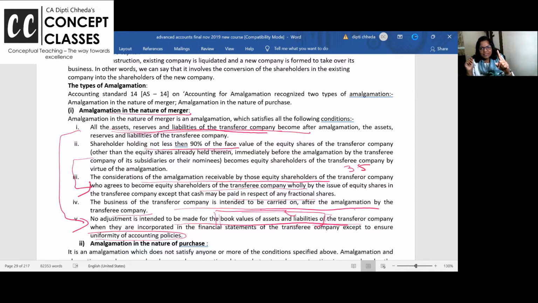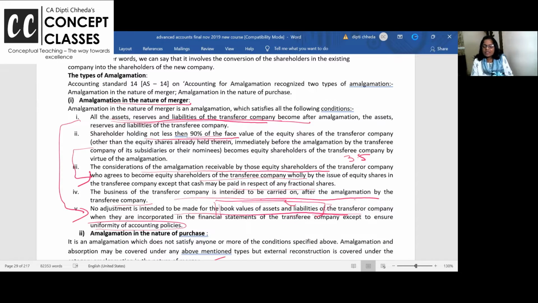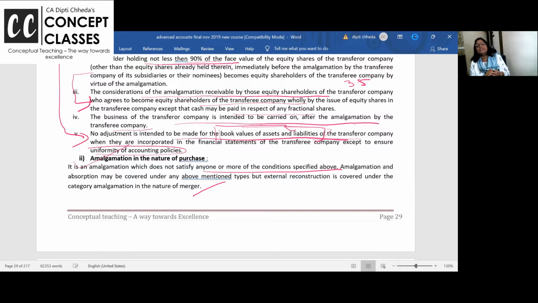All assets and liabilities are taken. They are taken at book value. Understand it. Read it. Right? Next, the purchase consideration comes wholly in the form of shares, and 90% of the shareholders agree, and the business should be carried on. If any of these conditions is not satisfied, then it is amalgamation in the nature of purchase.